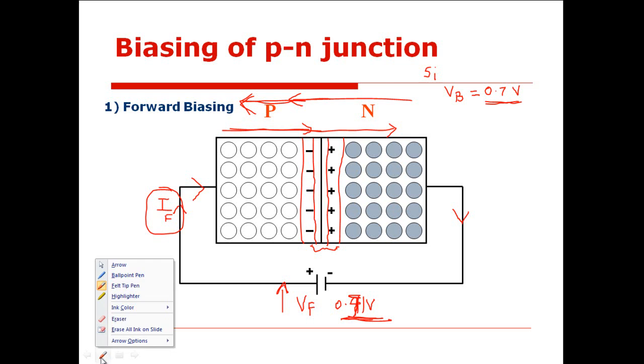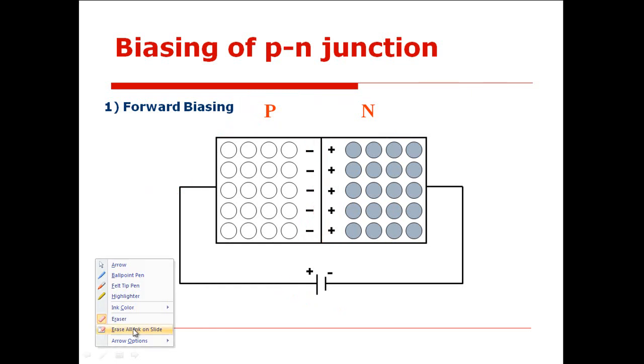Then you know what is the VI characteristic of this PN junction diode. We are not going to discuss the VI characteristic of this PN junction diode, but we are going to discuss the working of this PN junction diode in three conditions. That is zero bias situation, then forward bias situation, and reverse bias situation, with the help of its energy band diagram only.